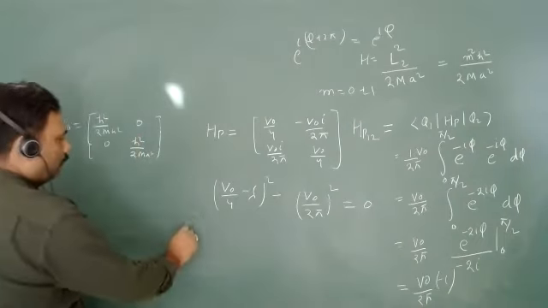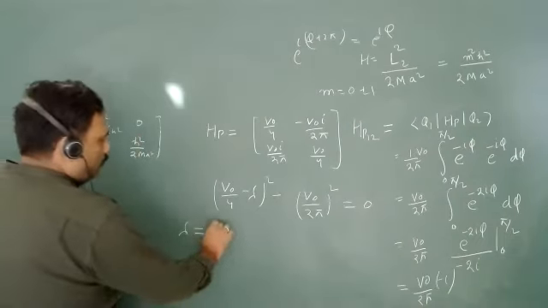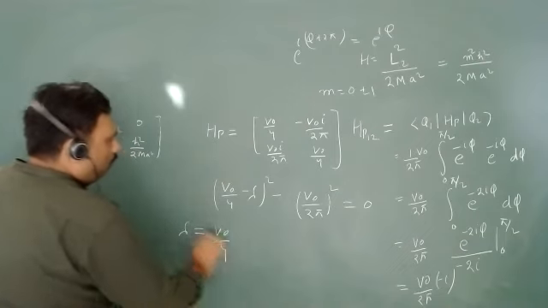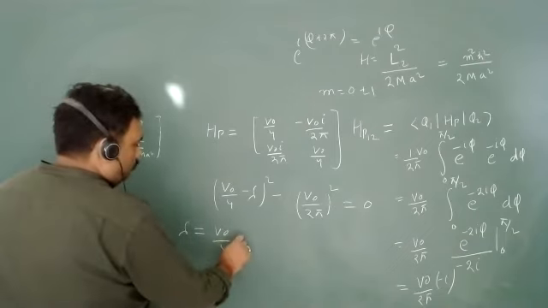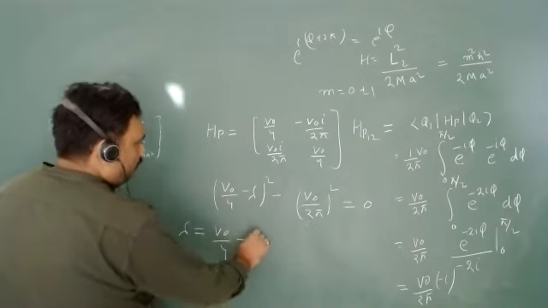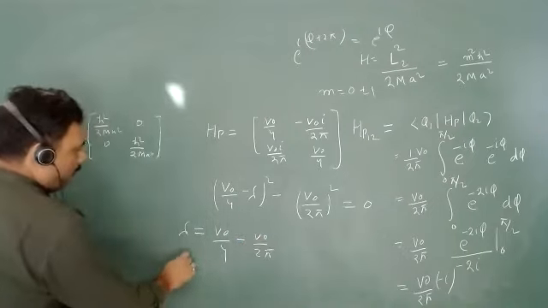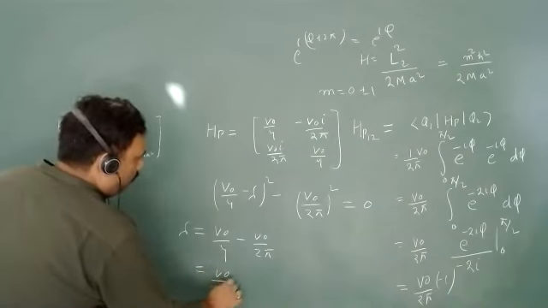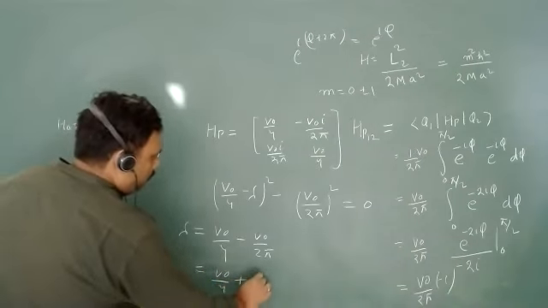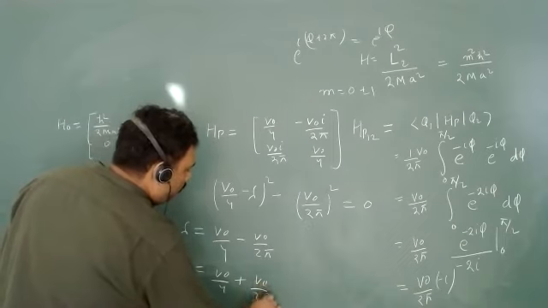So what are the values? The values are V naught upon 4 minus V naught upon 2 pi, and another is V naught upon 4 plus V naught upon 2 pi.